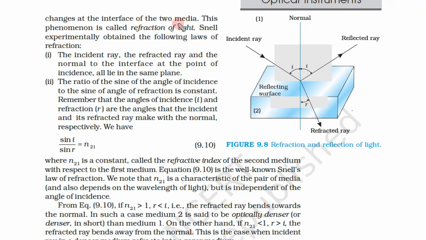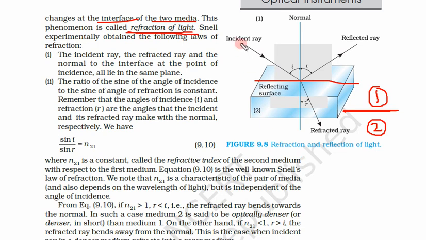So media is nothing but two mediums, which is called media. The plural of medium is media. Interface: what is interface? Interface is where two of these media meet. Medium 1 and medium 2, this is called the interface. So where does the direction change? The direction changes at this interface. This phenomenon is called refraction of light.